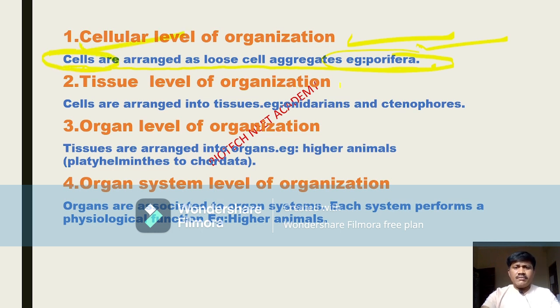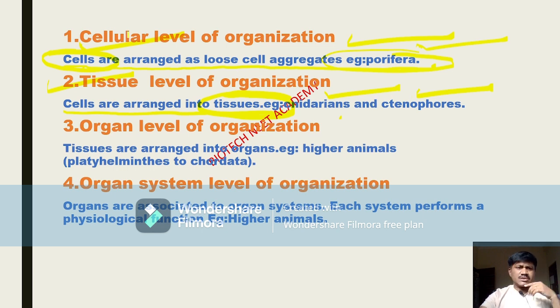The next one is tissue level organization. Cells are arranged into tissues. Cells that are similar are grouped and perform similar functions, and like that they form tissues. In some animals' bodies we can observe such tissues. They are the cnidarians and ctenophores.